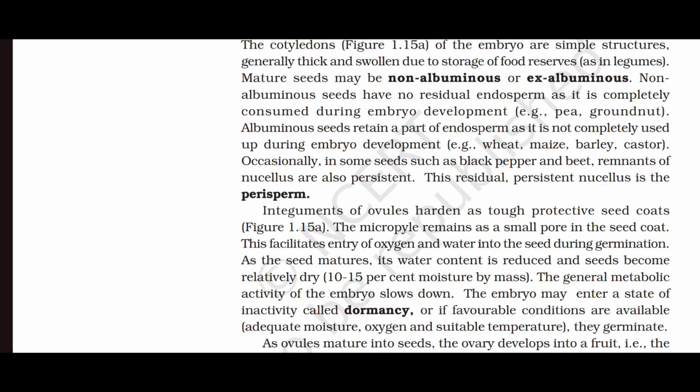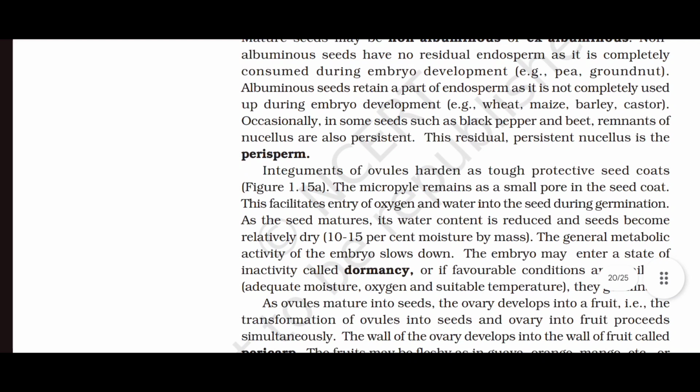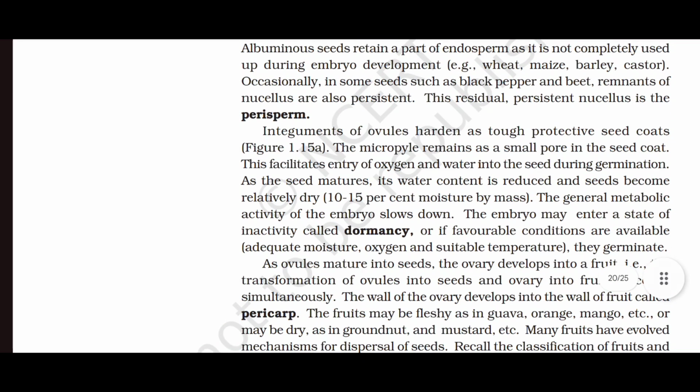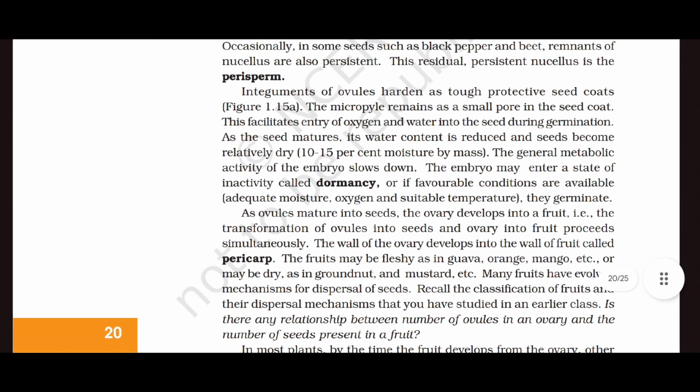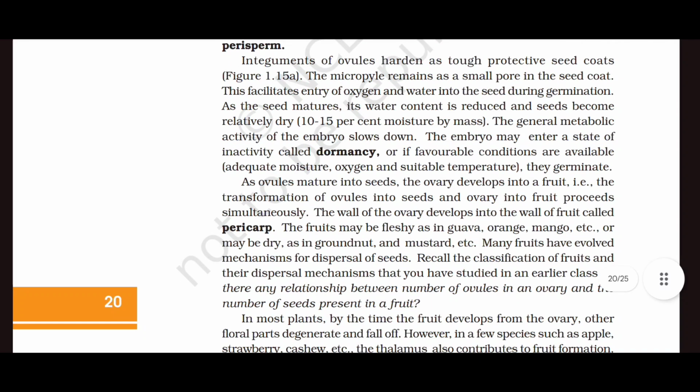Occasionally, in some seeds such as black pepper and beet, remnants of nucellus are also persistent. This residual persistent nucellus is the perisperm. Integuments of ovule harden as tough protective seed coats. The micropyle remains as a small pore in the seed coat. This facilitates entry of oxygen and water into the seed during germination.